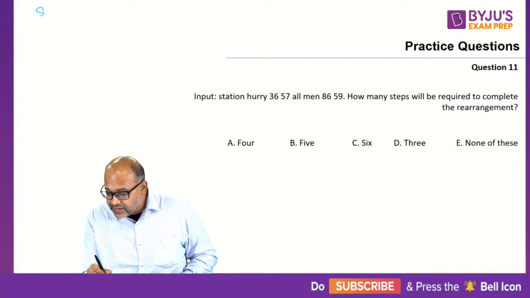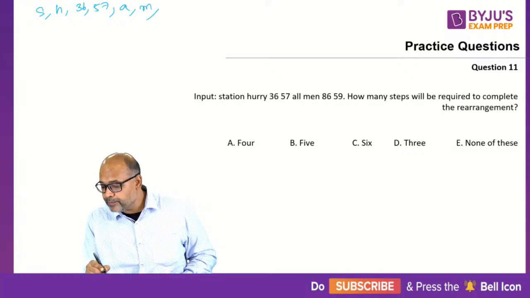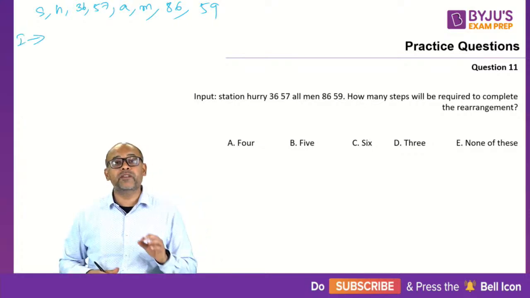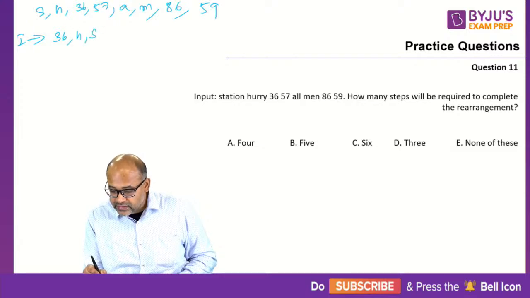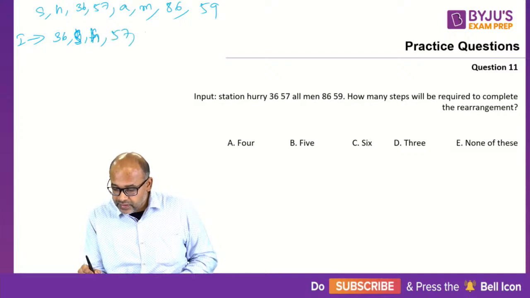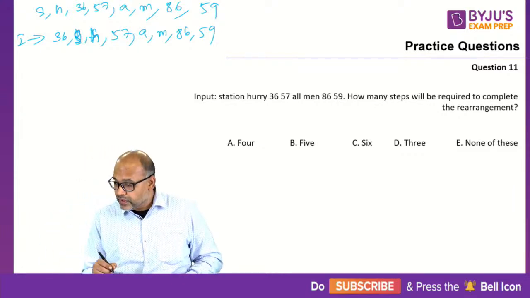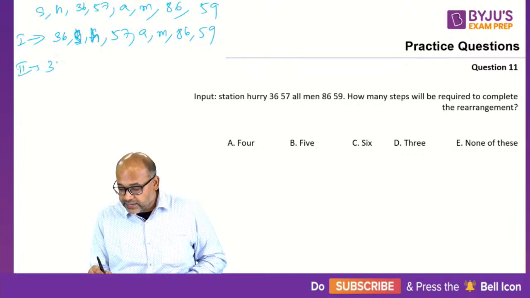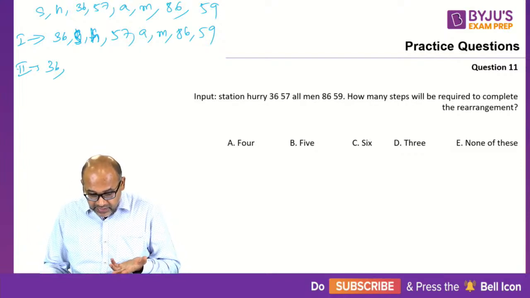So we are starting with SH, 36, 57, A, M, 86 and 59. My step number 1 should always start with a number. So my smallest number is 36. So 36, S, H, then 57, A, M, 86, 59. Once the number has gone, now the letter should come. Now which letter? The largest letter. Largest is S, right? Yes, it is S.